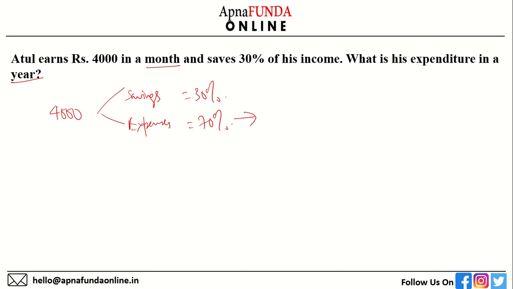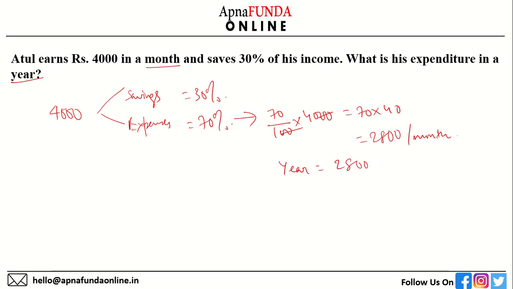So what is the expense value? 70% of 4,000. 70 into 40, that is 2,800. This is his expense per month. So what will be per year? 2,800 into 12. We should get the answer as 33,600. I hope you have solved along with me and you have also got the same answer.